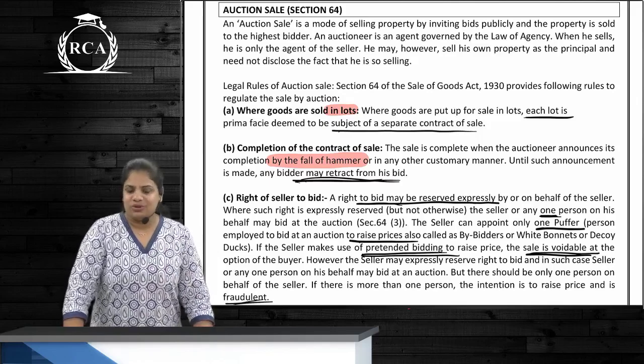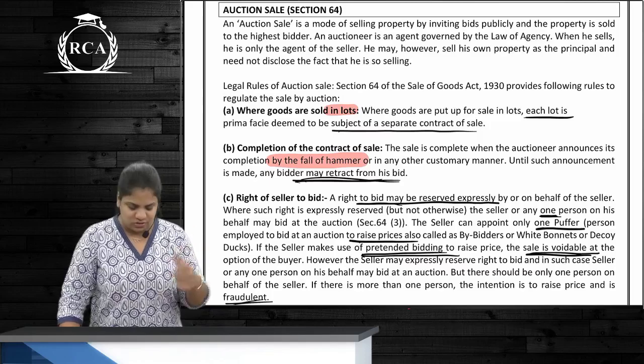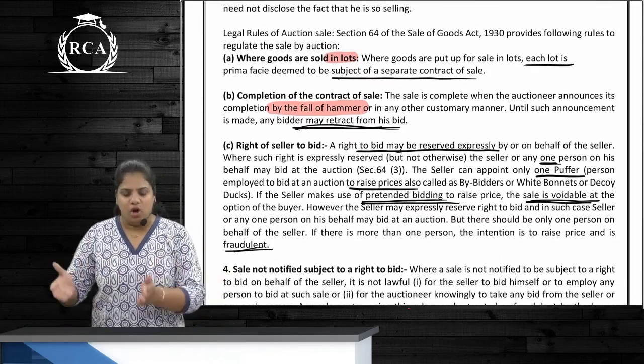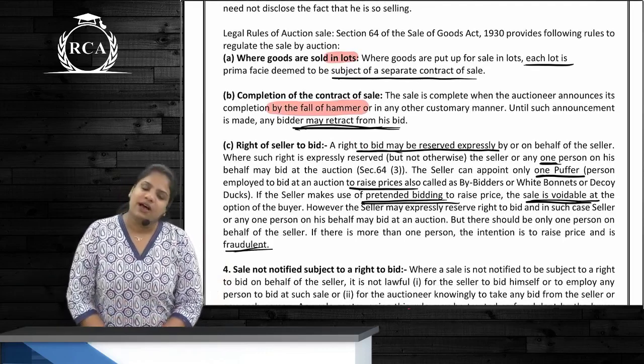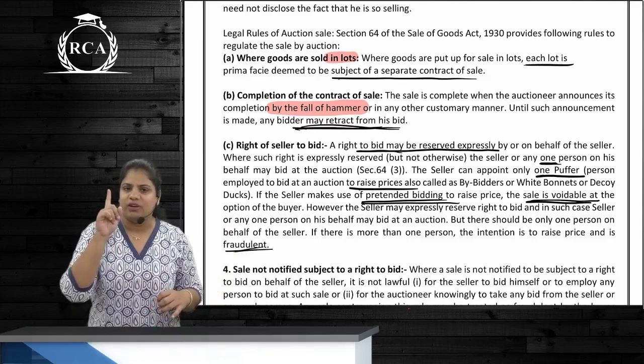Correct? Whenever goods are sold in auctions, there are some rules that we follow. First one is, where goods are sold in lots, every lot will be treated as if it is a separate contract. Correct? So 1,000 shoes are sold in one lot.